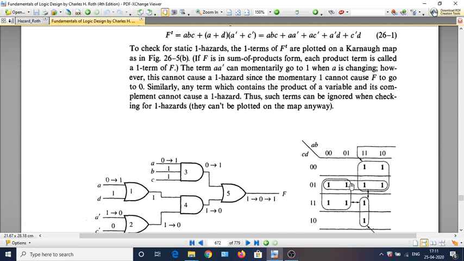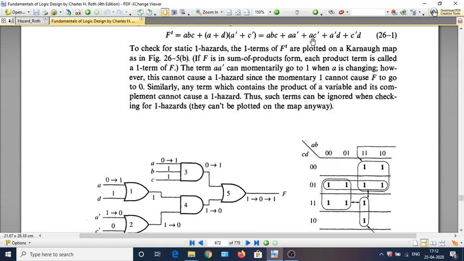It cannot be done because it is meaningless to have a square that corresponds to A bar. So A bar can never be mapped into this K-map, so we do not do it. We infer that to detect the static 0 hazard we use it. For detecting static 1 hazard, such terms are not used in putting this K-map.